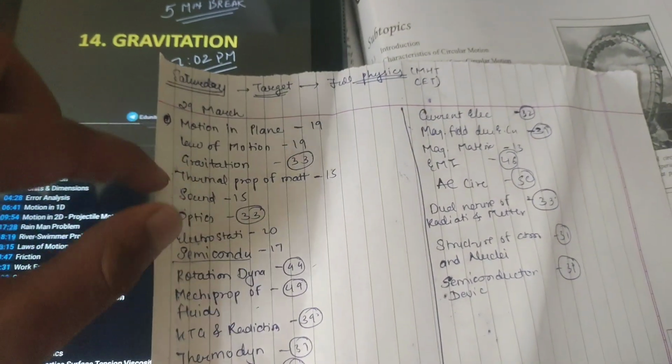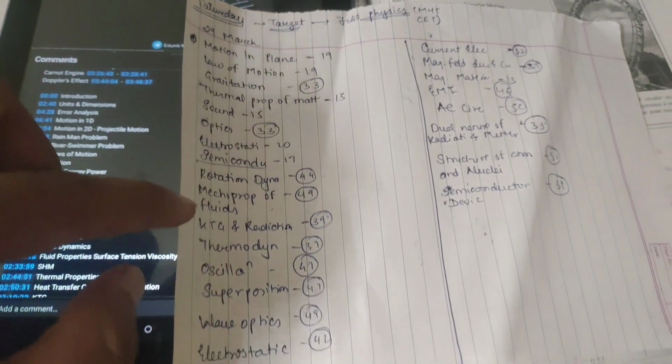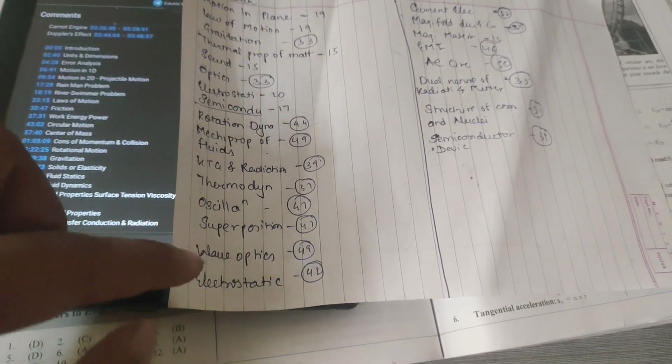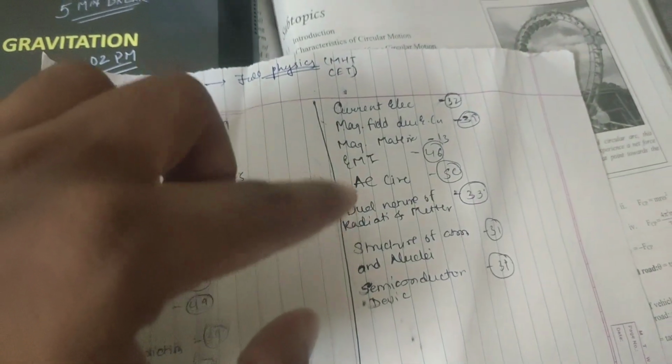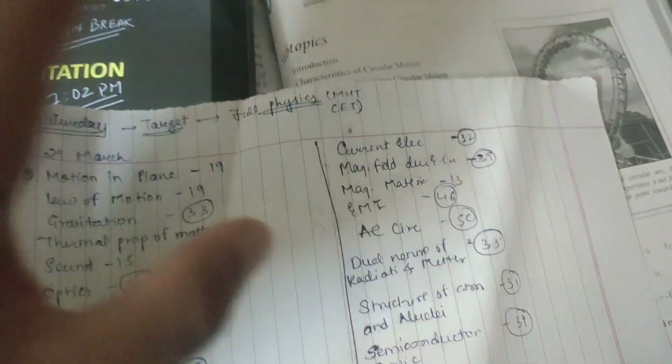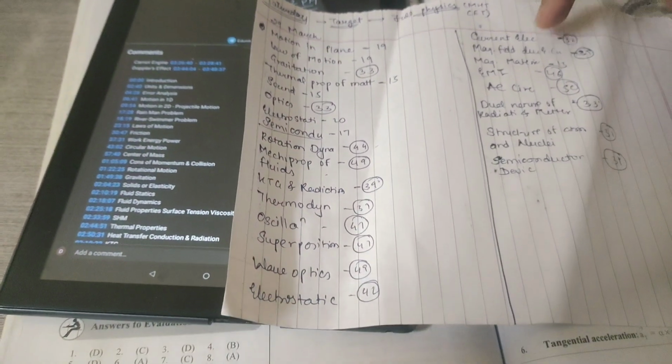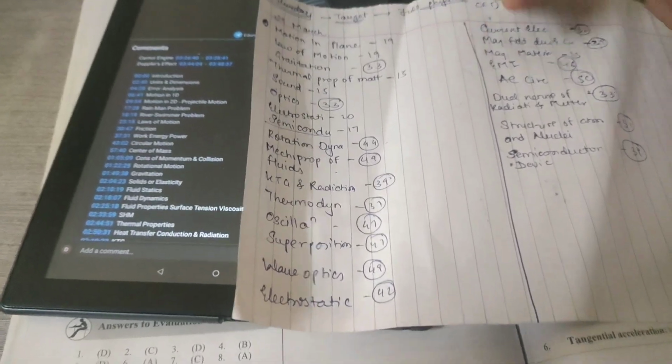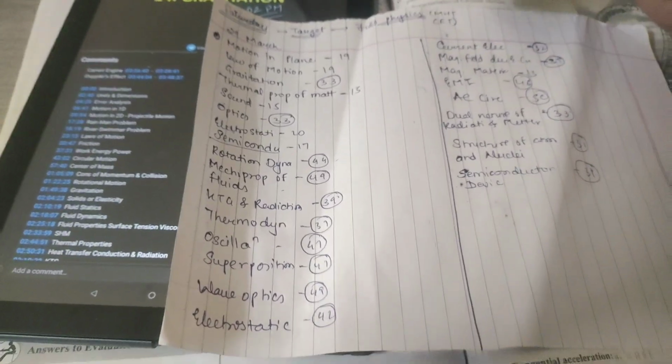Okay, and I will complete this whole syllabus, all these chapters, like 1, 2, 3, 4, 5, 6, 7, 8, 9, 10, up to 24, 25 chapters in one day. Okay, so let's consider it is 24 chapters, a round figure. In one day we have 24 hours.